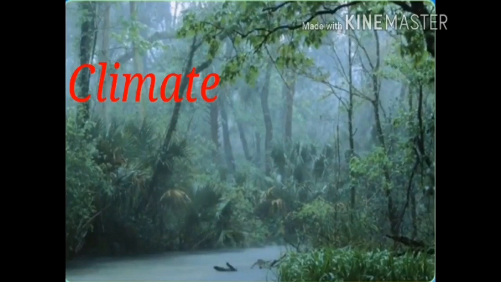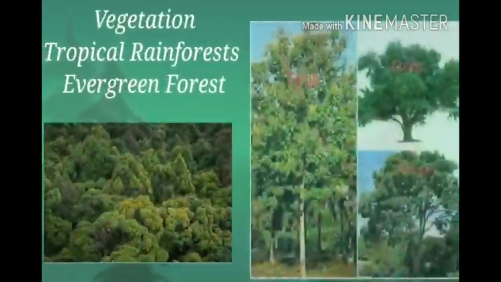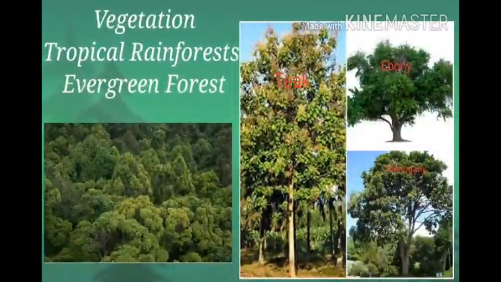Children, next we are going to learn vegetation. Children, plants here grow faster due to the hot and wet climate. More than half of the total area of the DRC is covered with dense forests called tropical rainforest.